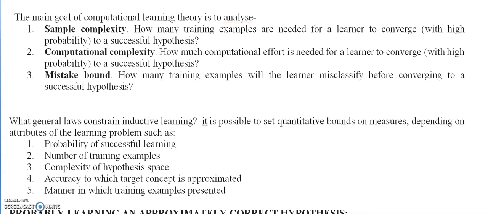Third, the sample complexity of the hypothesis space, for both finite and infinite hypothesis spaces. Then we have the accuracy to which the target concept is approximately correct. And lastly, the manner in which the training examples are presented to the learner.